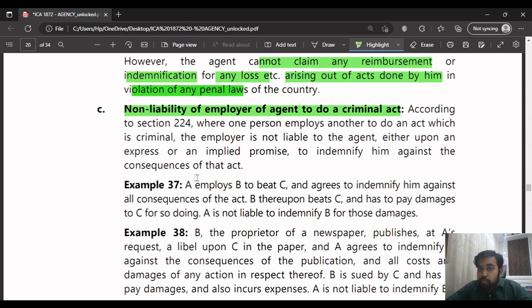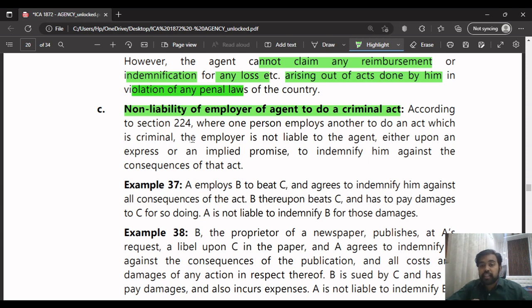If the agent performs his contract and commits the murder, and the principal had told him that he would give him money for all the consequences he would suffer if he gets sued, but then the principal refuses to give the money after the agent has completed his part of the contract, the agent can't sue the principal for money because the contract itself is illegal. So that's what they're saying here.